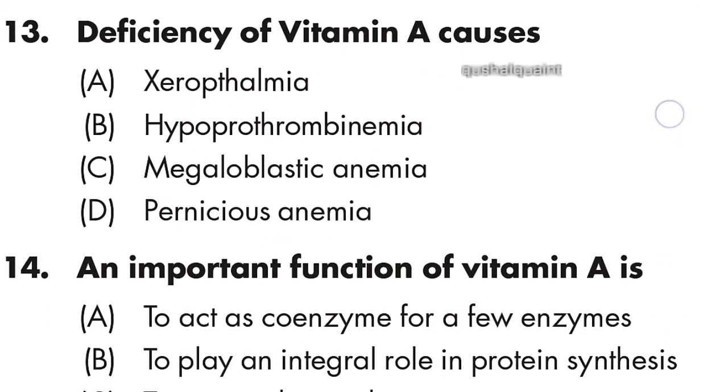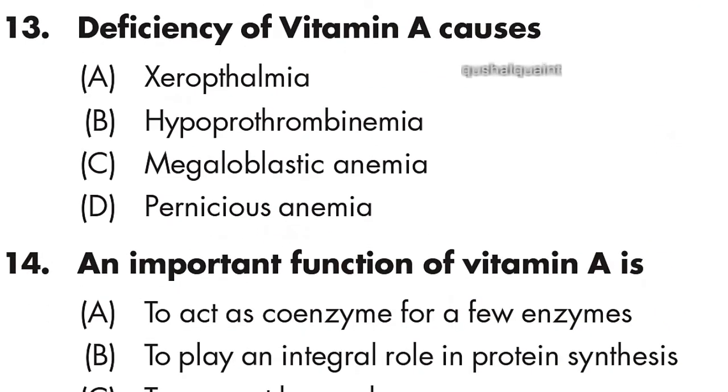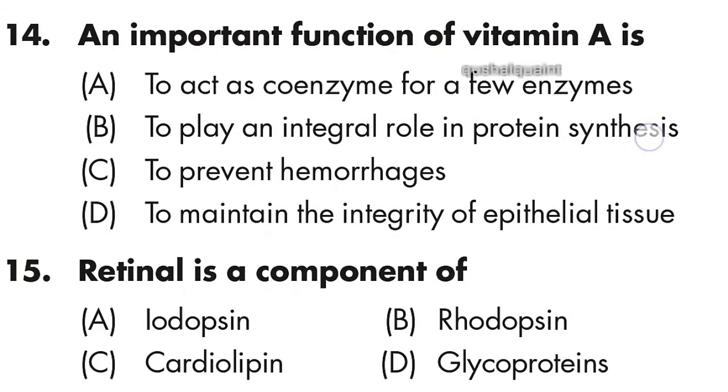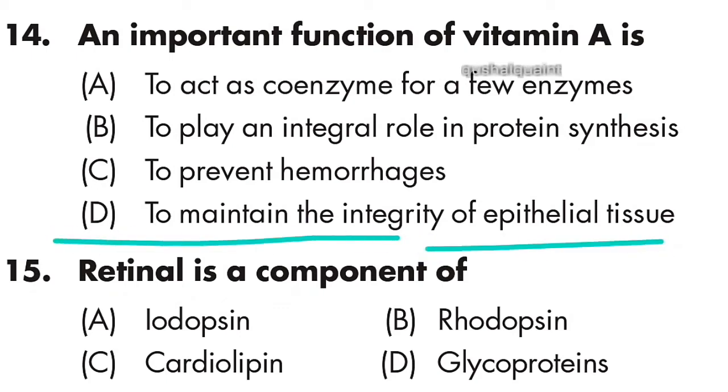Question number 13: deficiency of vitamin A causes xerophthalmia. Option A is right. Question number 14: an important function of vitamin A is to maintain the integrity of epithelial tissue. Option D is right.